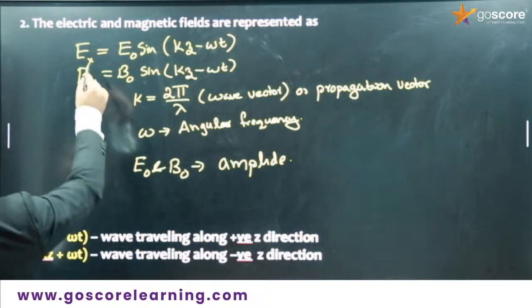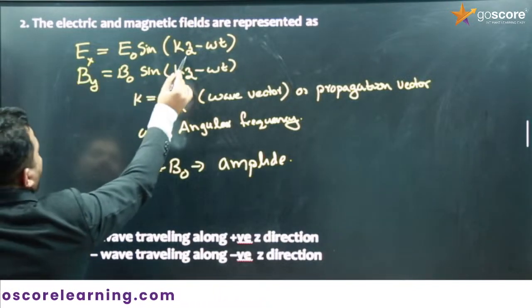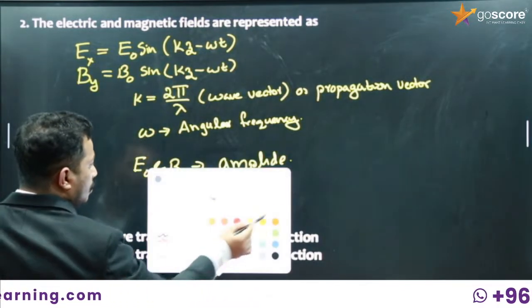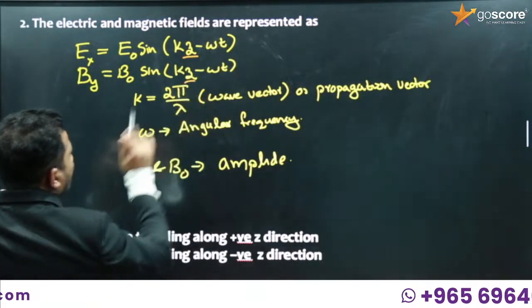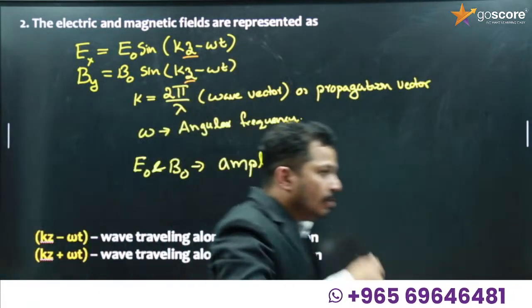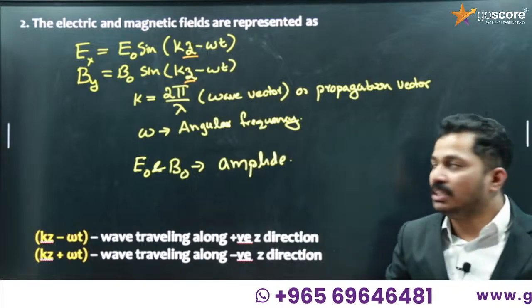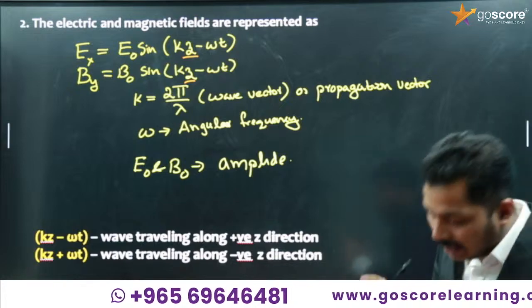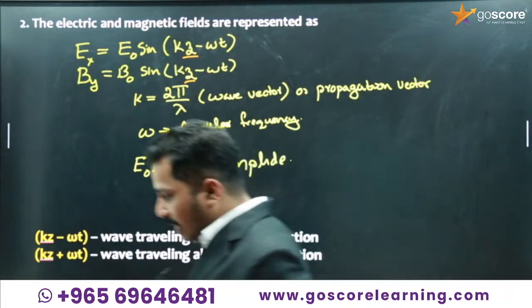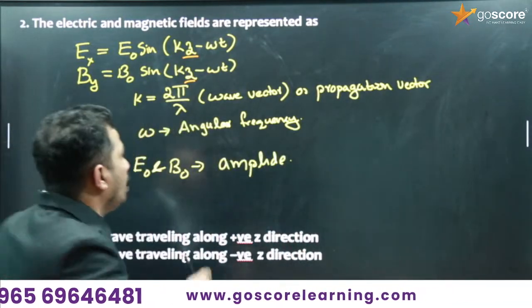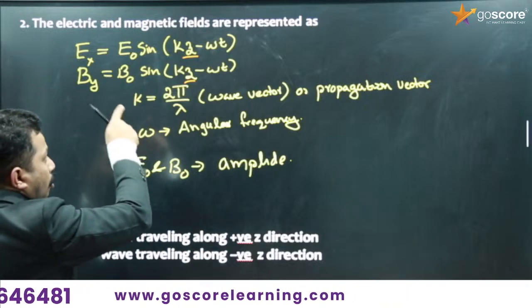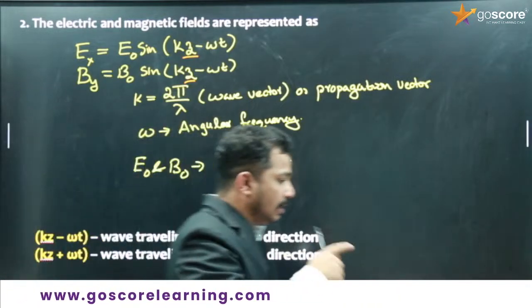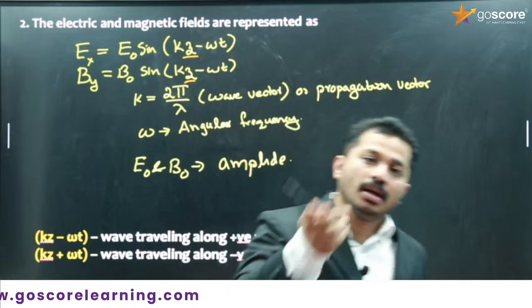So here you can see Ex, By, and Z is common, right? Along with the wave vector or propagation vector, which direction is mentioned? Z direction is mentioned, which means the wave is propagating along the Z axis.